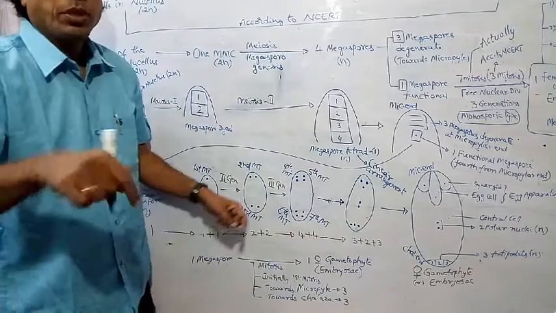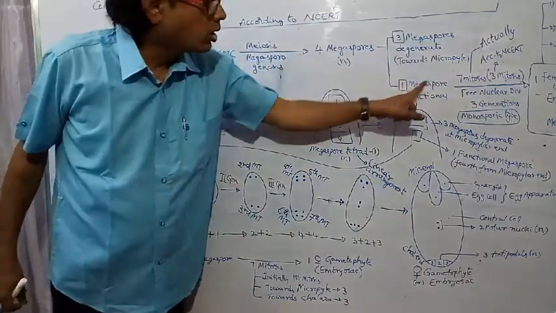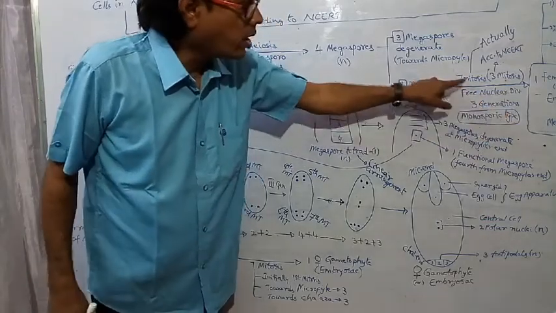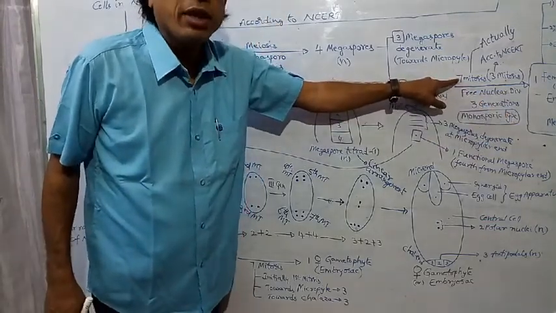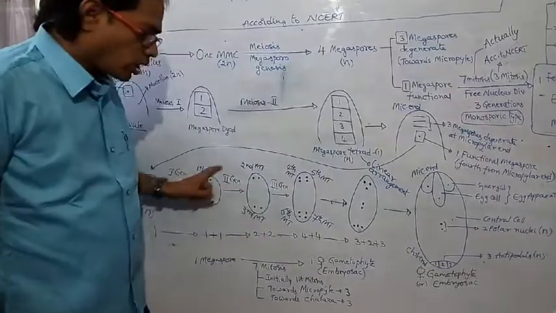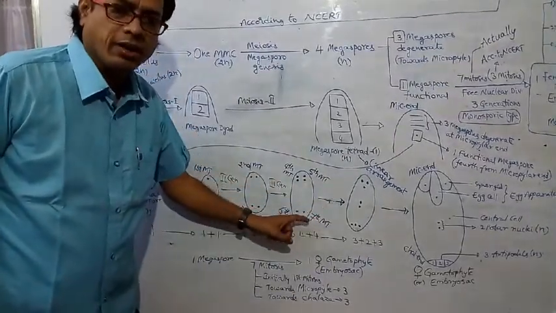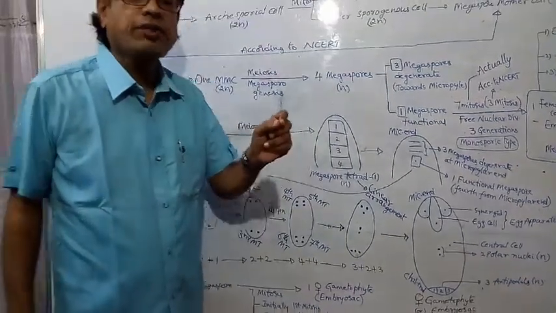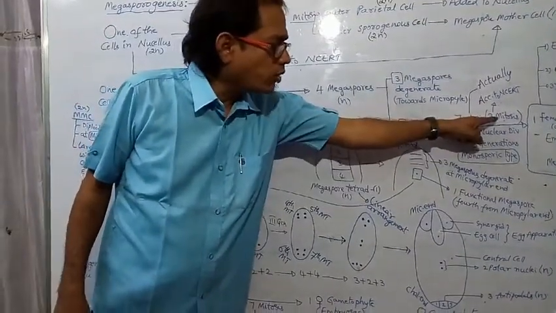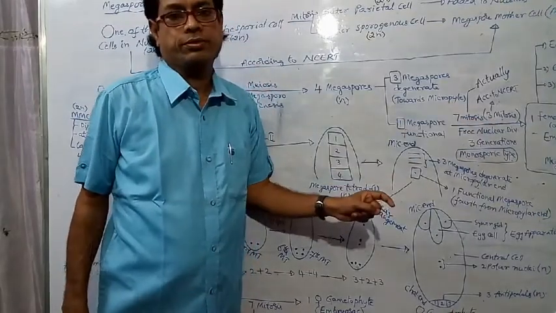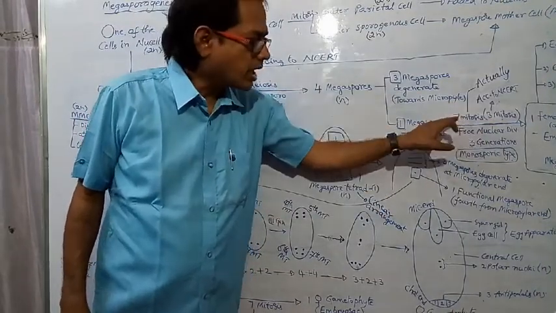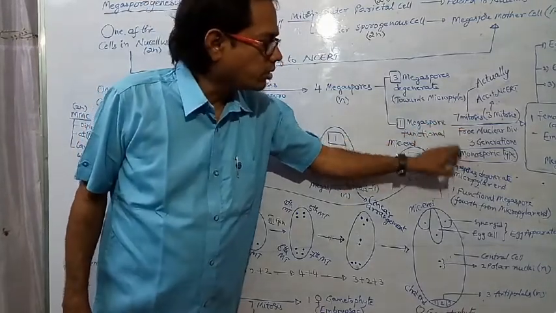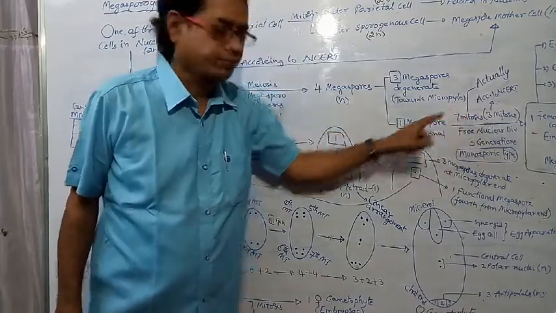This will be the sixth mitosis, and this will be the seventh mitosis. Previously, I told that one functional megaspore develops into one female gametophyte. Number of mitosis required, 7 mitosis. Please remember this. But according to the sentence, if they ask, you have to say 3 mitosis only, 3 generations. But the correct concept is 7 mitosis. All these points are correct, but this is a little bit controversial.